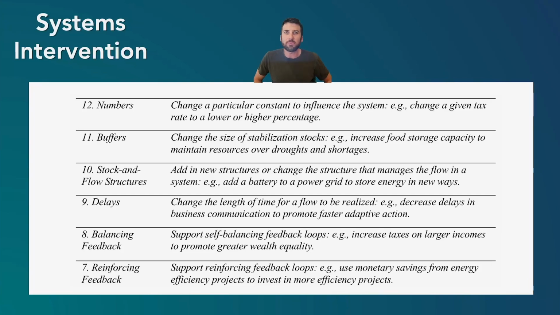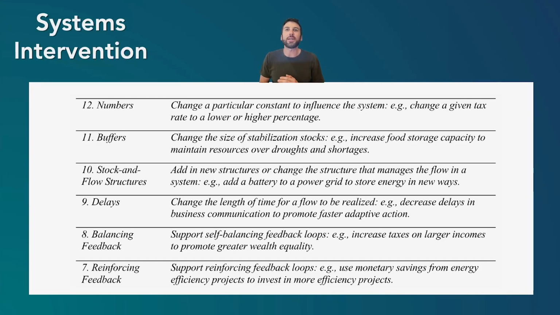One simpler way to make change is through altering the various numbers in the system. These are like changing particular constants to influence the system. An example of this could be changing a tax rate to a lower or higher percentage. The relationship already exists, it's just changing the number slightly. And this can change a system.